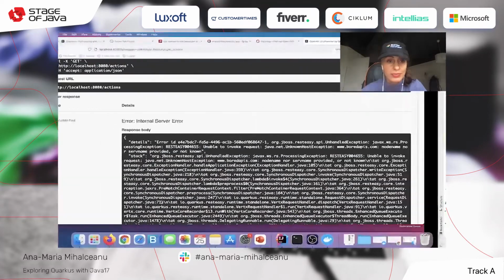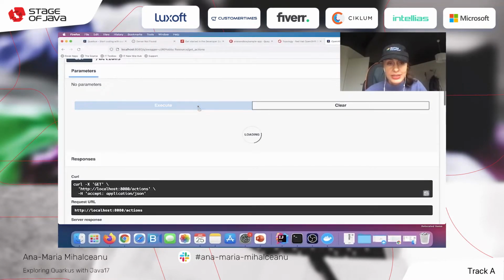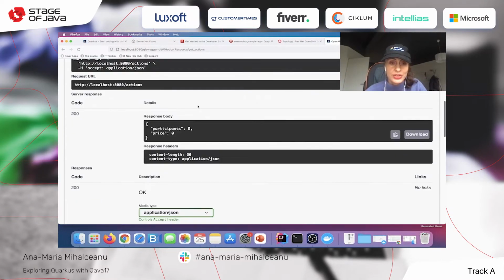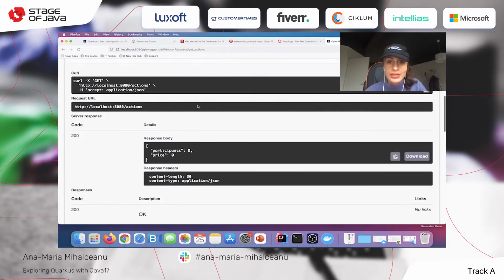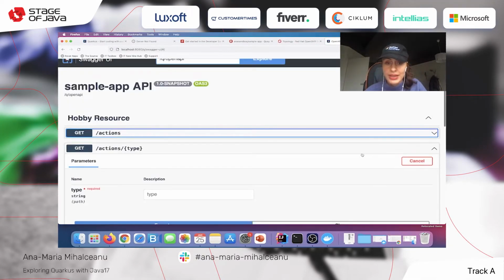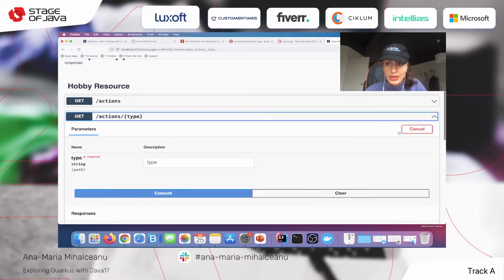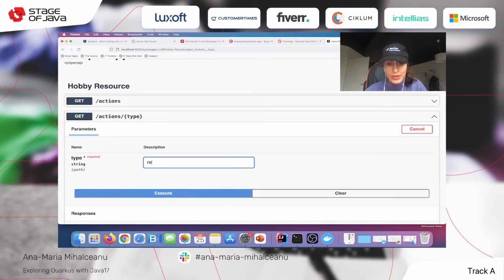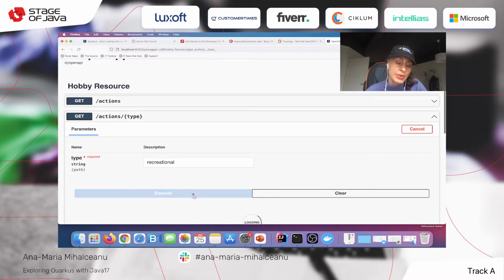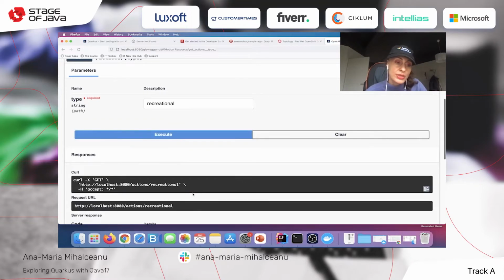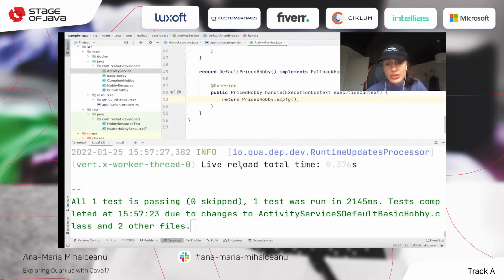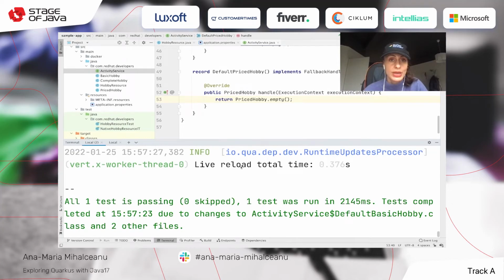are running, things are passing, and let's execute first this one, the actions. This is great, this is amazing. And let's execute also the second one by type, and try it here, recreational. Okay, it's not going to be the real API, but the list is going to return the 200 with the participants. So this is a great improvement from returning that ugly exception, which is not very friendly and nice.